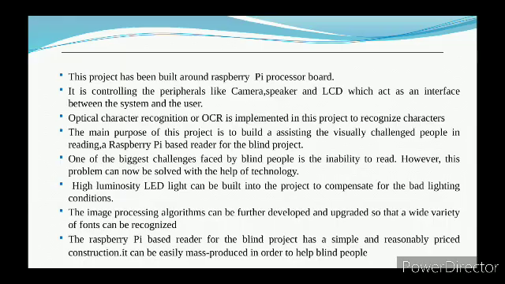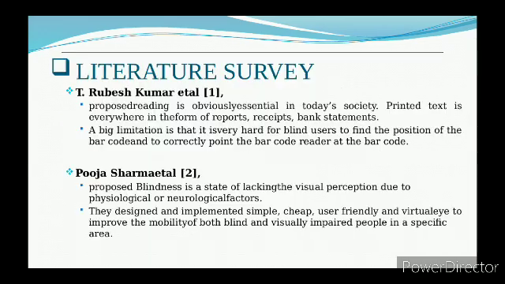The Raspberry Pi based reader for the blind project has a simple and reasonably priced construction. It can be easily mass produced in order to help blind people. This project can also be implemented for the automatic detection of road signs, or warning signs, in other words, to improve blind navigation on a larger scale. Now let's move on to the next topic, that is literature survey.